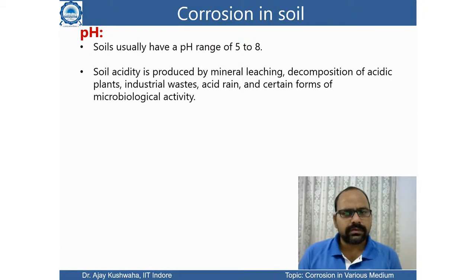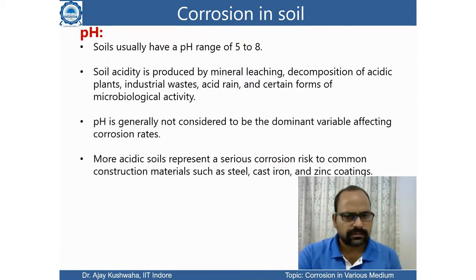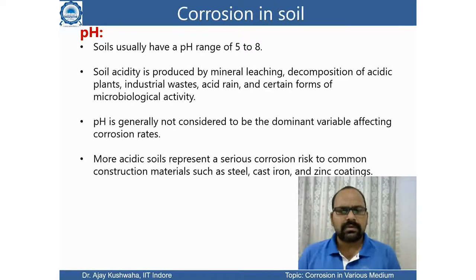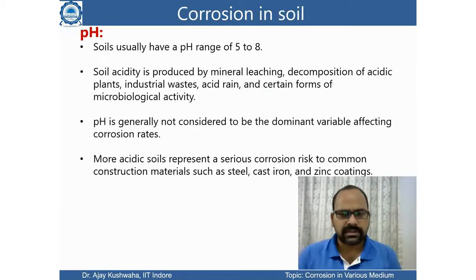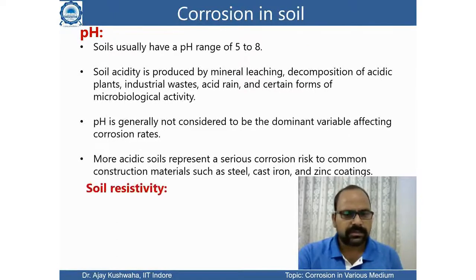So this is also one factor which affects the corrosion rate. pH is generally not considered to be the dominant variable affecting corrosion rate, because it is not too acidic or basic, so though it affects, its effect is moderate. More acidic soil represents a serious corrosion risk for common construction materials such as steel, cast iron, and zinc coating.